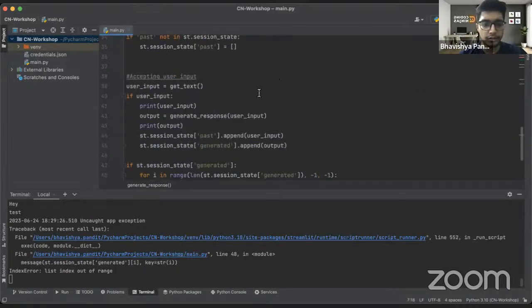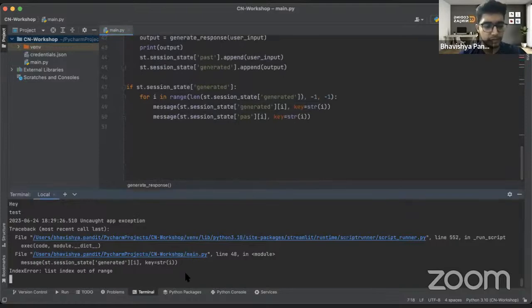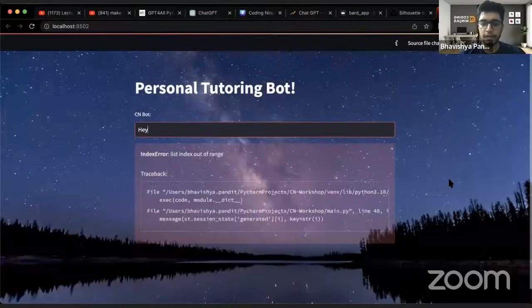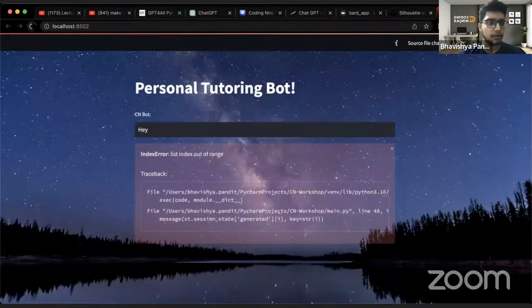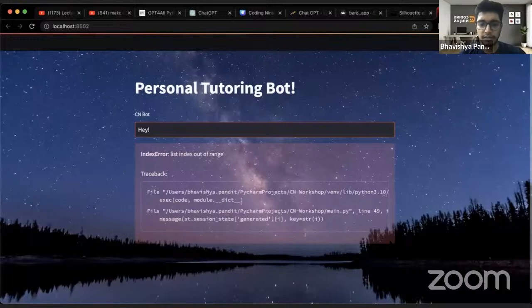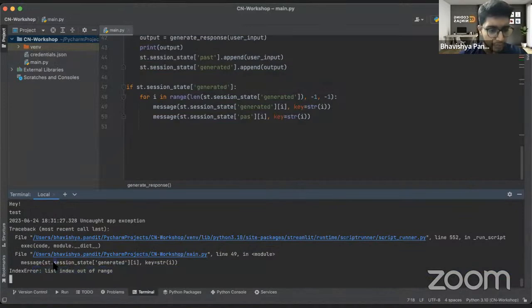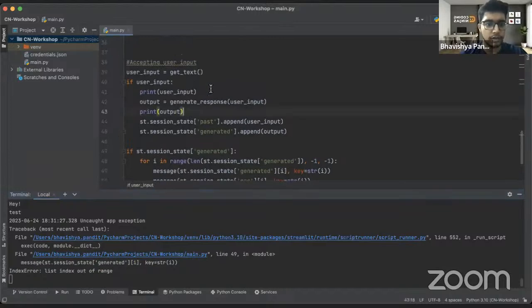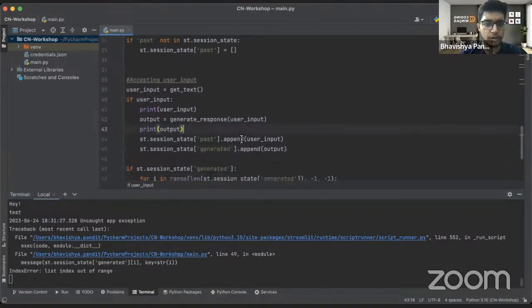Then we are saving the file again, index out of range, and then we would be seeing whether it is working right now or not. We'll just refresh it. It is showing the same error. We'll go back to the code again to understand what is happening. List index out of range. Okay, so I believe this list is not appended. It should get appended once I have got this thing.